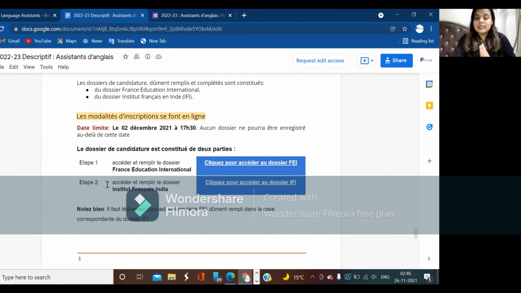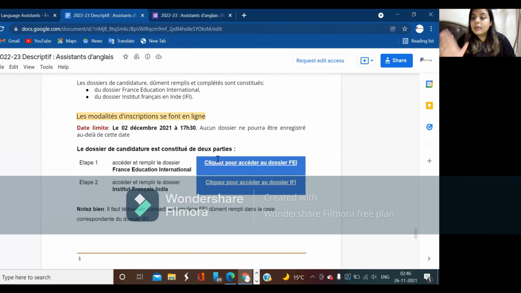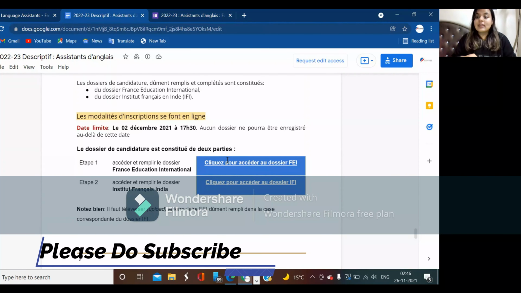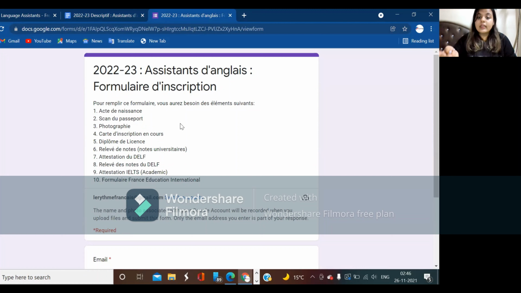This is a Google form, guys. Once you have filled the first form, this is the second step. Please hear me out. I've been getting so many queries. You don't need to submit the first form anywhere. You need to submit the first form in the second form. So I'll show you how. Once you have done the first form, you have saved it on your laptop. Then what are the documents you need? I'll be telling you. You need to attach the first form in this Google form. That is it. You don't have to submit the first form anywhere.